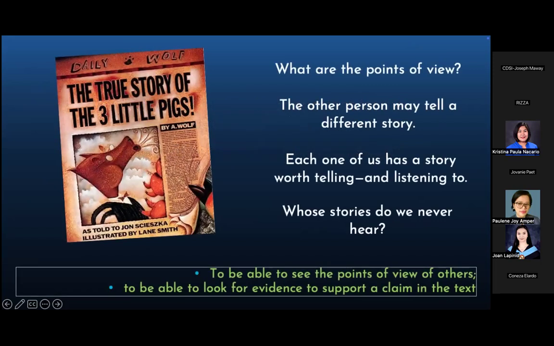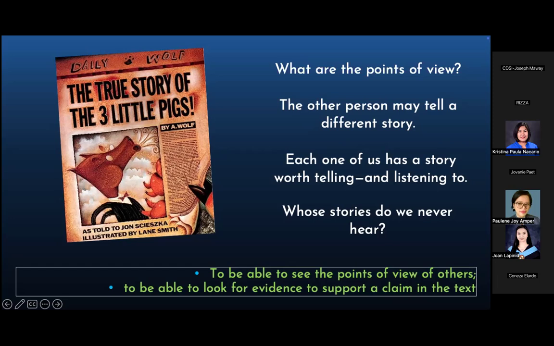Okay, so here is a teacher. She's an English teacher, and her unit is about point of view. Di ba po, there are different points of view when you're reading a story or when you're writing, right? It can be the omniscient point of view. Not all of us here are English teachers, but it's like an impersonal point of view, or it can be told by, let's say, a grandfather, and it's the story of the grandfather. So, it's the grandfather's point of view. So, this story is about point of view.